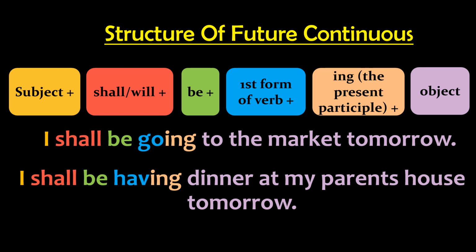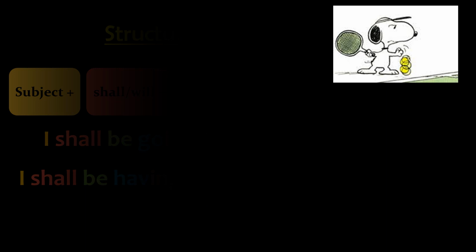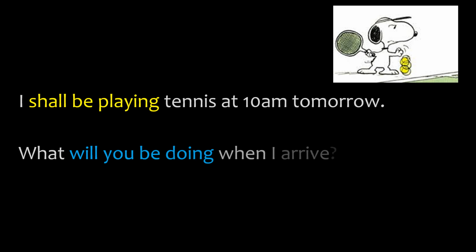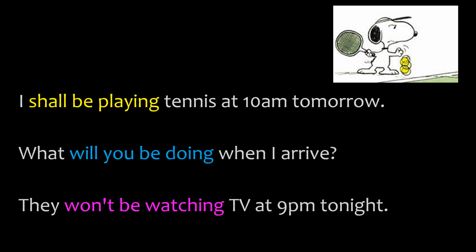When we use the future continuous tense, our listener usually knows or understands what time we are talking about. Let us look at these examples. I shall be playing tennis at 10 a.m. tomorrow. What will you be doing when I arrive? They won't be watching TV at 9 p.m. tonight. Understood, children?